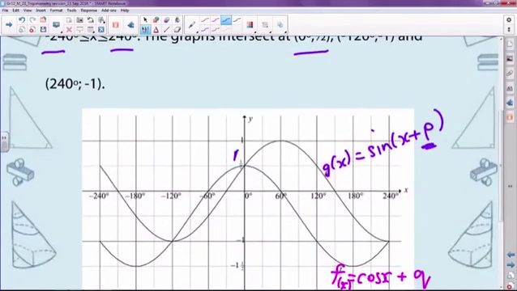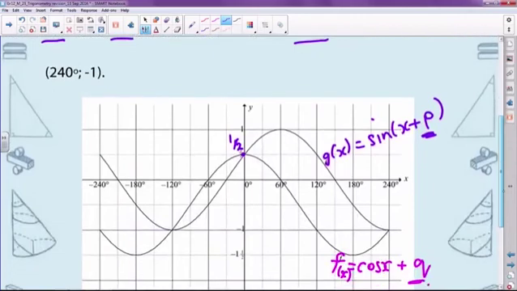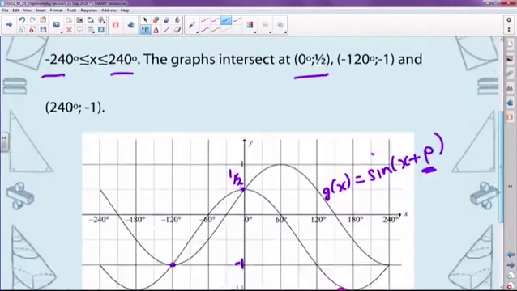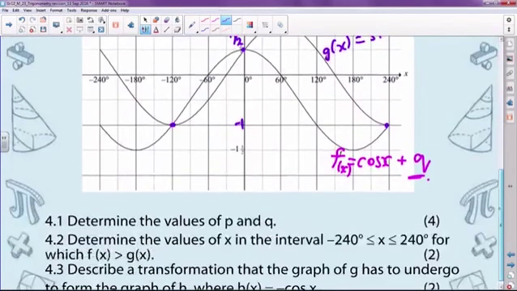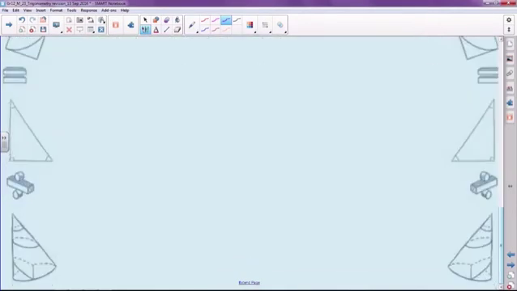All right, so that's obviously on your y-axis. That's that point there. They also intersect at minus 120 degrees and minus 1. So that's that point. And 240 degrees and minus 1. So basically, they've given you all the points of intersection. The first question says, determine the values of p and q.